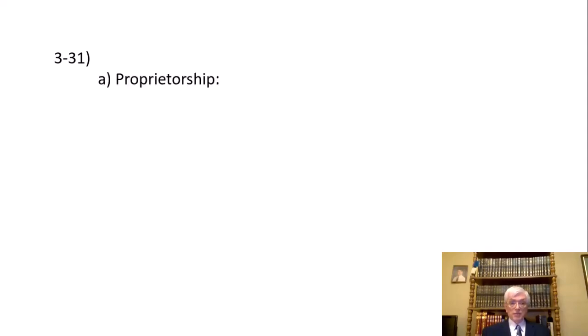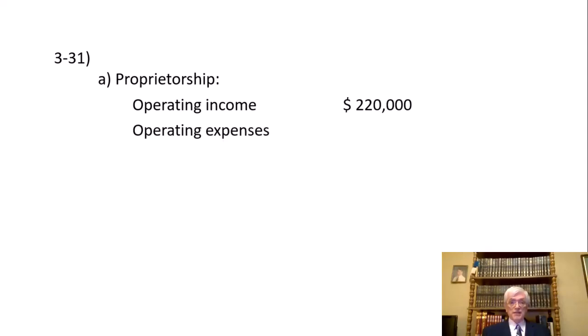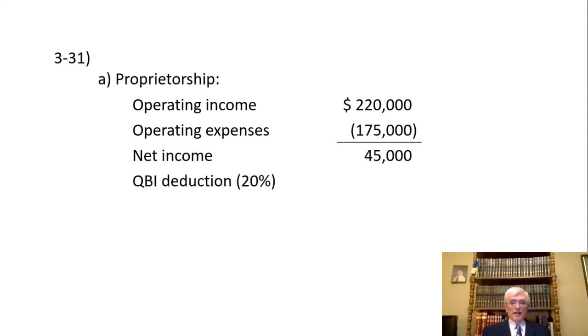All right, well, the proprietorship, operating income, $220,000, operating expenses, $175,000, subtract, and you get net income from the proprietorship of $45,000. That's going to be included in the individual's gross income on a Schedule C. We all remember the Schedule C from Tax 1.